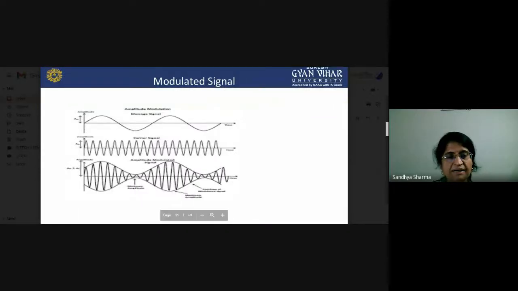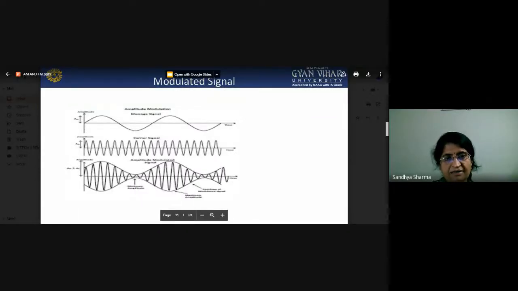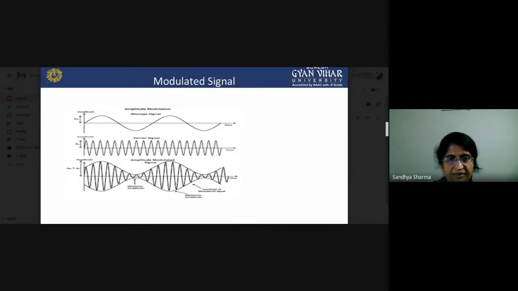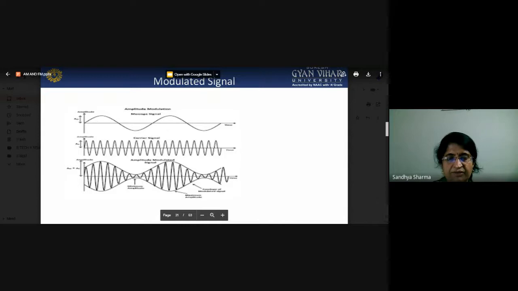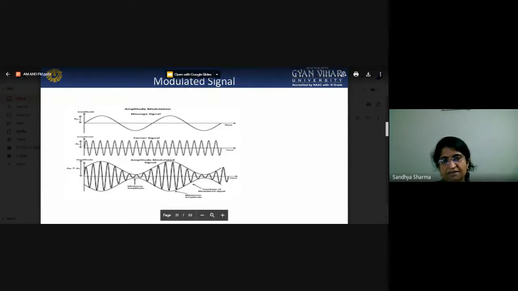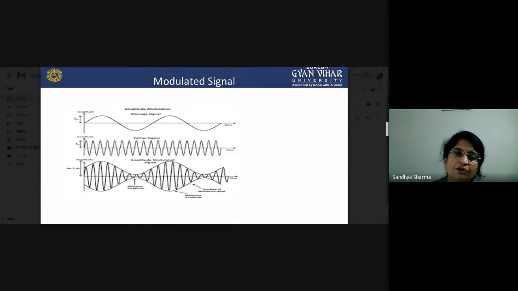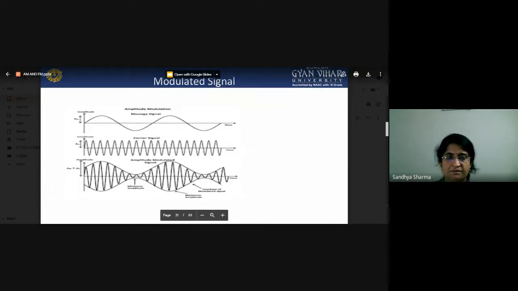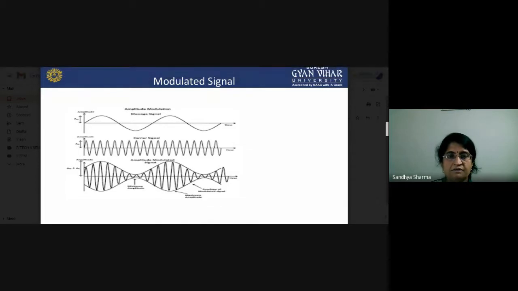Again, see the combined sinusoidal signals, carrier signals. You will put it here and insert here. So if you mix your modulating signal or message signal into the carrier signal, you will receive the modulated signal. So this is the very basic part of our amplitude modulated signal.